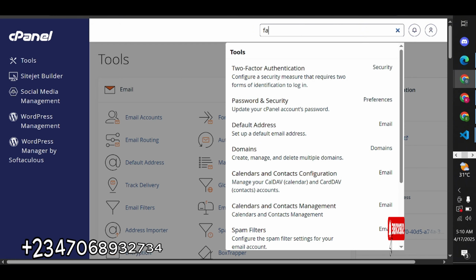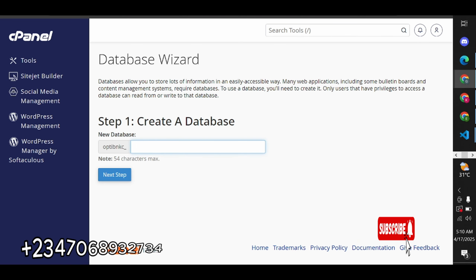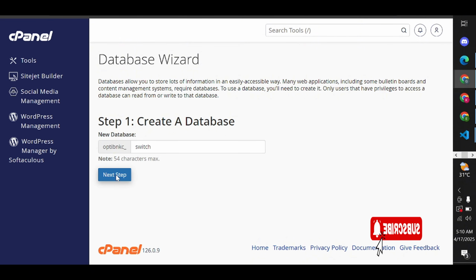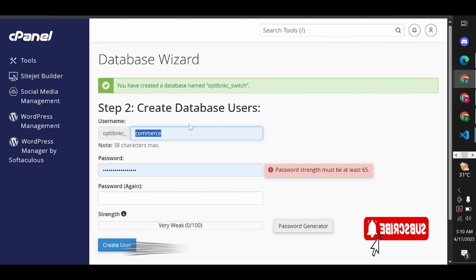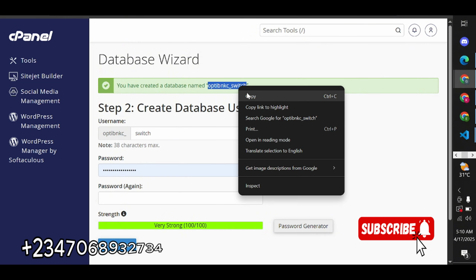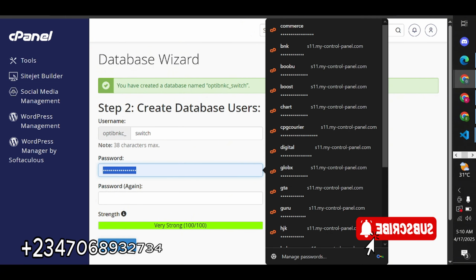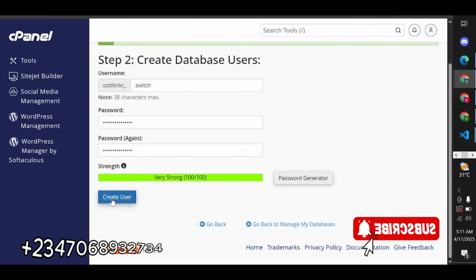Just search database. So I'll call this switch. Okay, so I'll paste, and I'll create database.